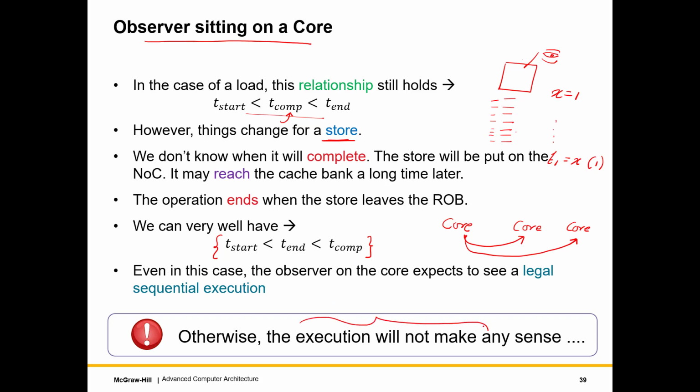Otherwise, the execution will stop making any sense to me, and the typical assembly programs that we write will just stop working, right? Because if you think about it theoretically for a program, there are two assumptions that we make. If these are the assembly instructions, we execute the first one, then the next, then the next, and so on. Whenever we read, we get the value of the latest write. These are the only two assumptions that we make for a single threaded program. Even if you have other cores, this abstraction still has to hold true.